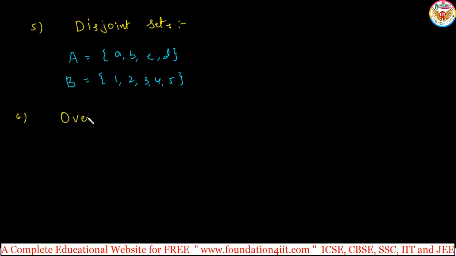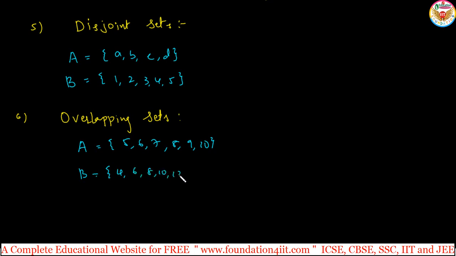overlapping. Overlapping sets. If two given sets have at least one element in common, they are said to be overlapping. If there is no element in common, disjoint; if at least one element is common, they are overlapping. So set A having 5, 6, 7, 8, 9, 10. And set B 4, 6, 8, 10, 12. Set A and set B are overlapping because they have